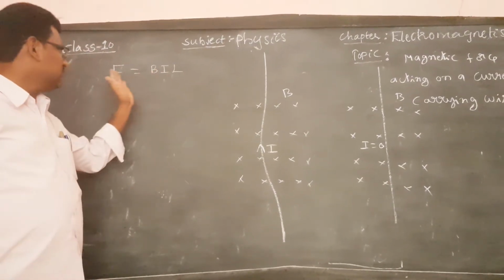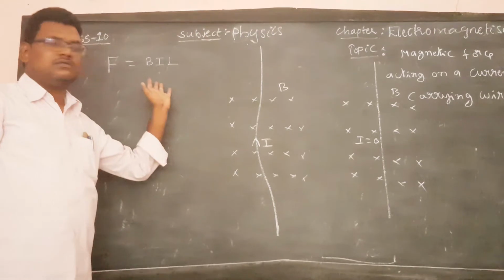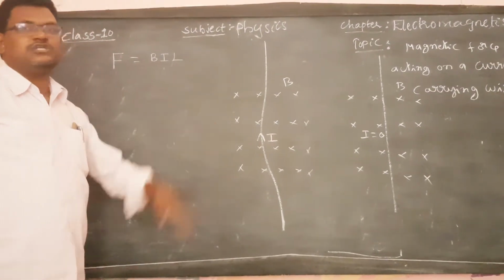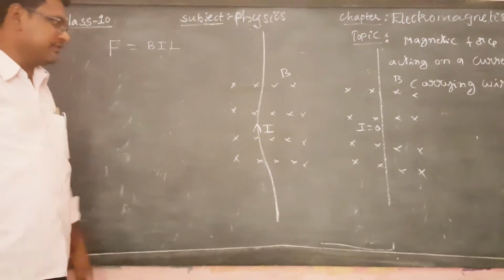Now let's see how we derive F equals BIL from F equals BQv.